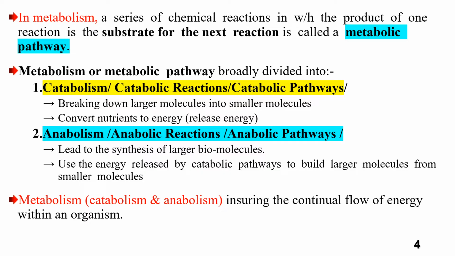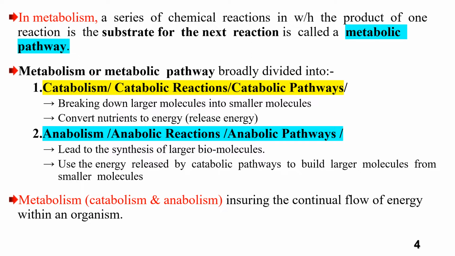During catabolism, we break down large molecules and release energy. For example, we break down carbohydrates into glucose, proteins into amino acids, and lipids into fatty acids and glycerol. During this process, we prepare energy by the process of respiration.